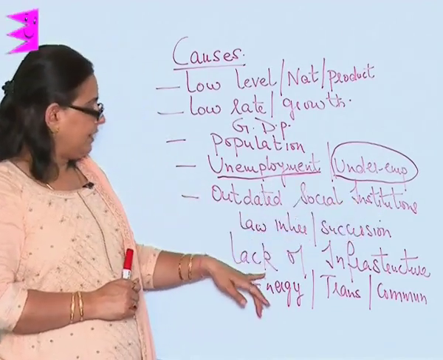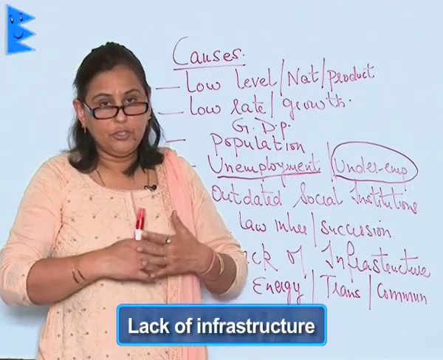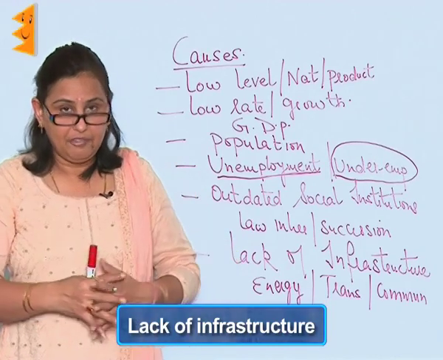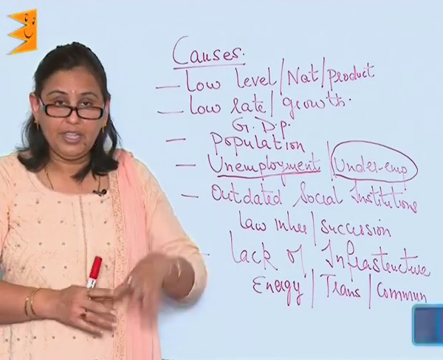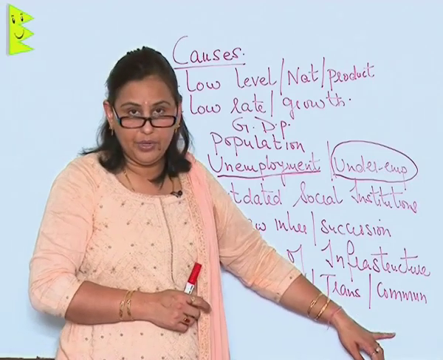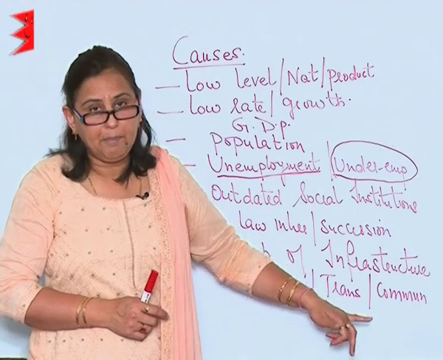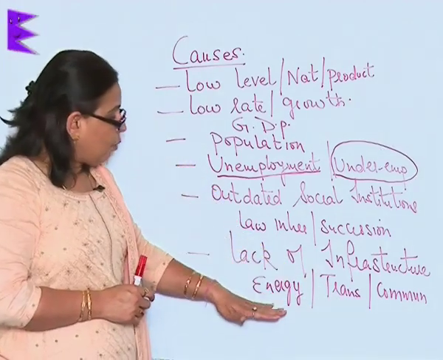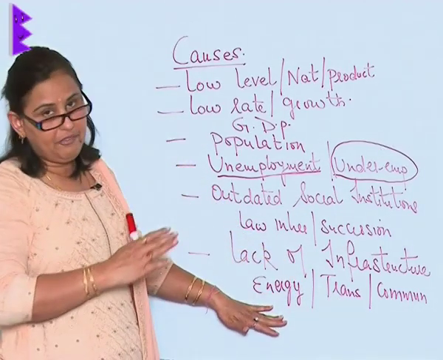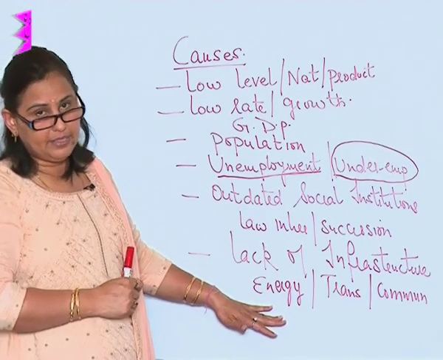The next factor is lack of infrastructure. When the people do not have the required kind of infrastructure, especially the three components, that is energy, transport and communication, we cannot boast of eradicating poverty, because once we have the proper infrastructure, only then the development will take place.